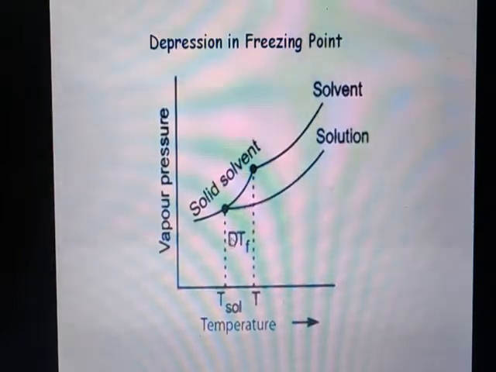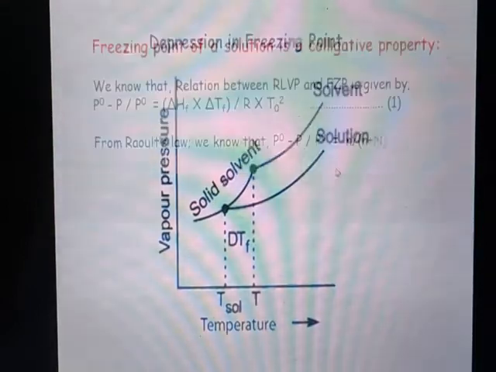From this again we can say that the vapor pressure of a solvent is very high and the vapor pressure of a solution is comparatively low because of the unavailability of the complete surface area for evaporation in the case of a solution, and hence vapor pressure is directly proportional to the freezing point. Therefore the solvent which possesses the highest vapor pressure freezes at a very high temperature, whereas the solution that possesses the lower vapor pressure freezes at a lower temperature. Therefore the freezing point of a solvent is always higher than the freezing point of a solution. The difference in the freezing point of the solvent and the solution is called depression in the freezing point.